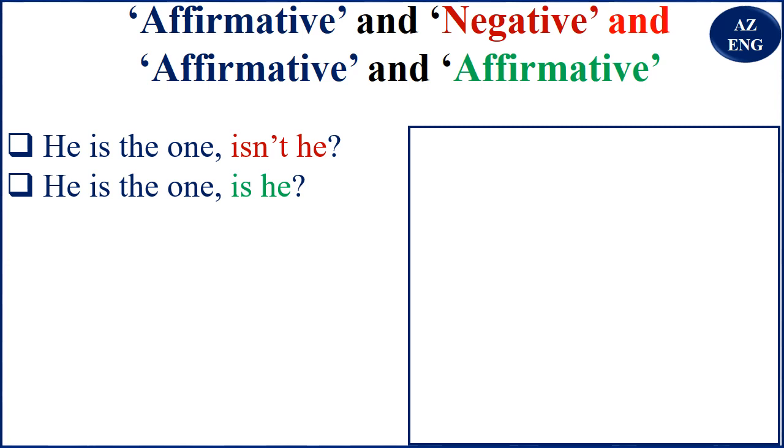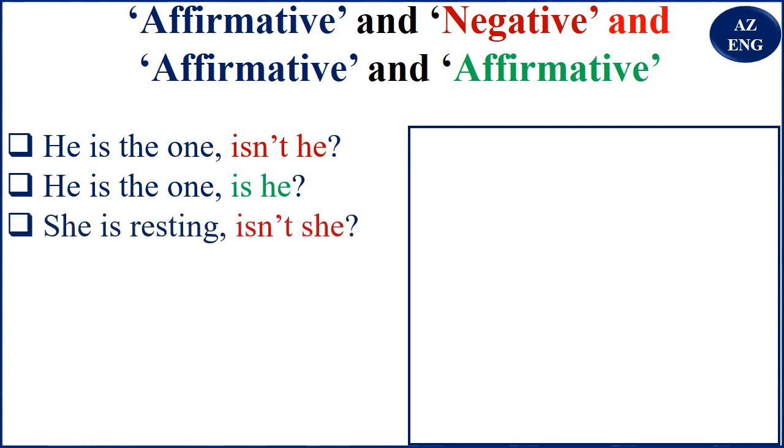Let me repeat. He is the one, isn't he? So you are saying that you think what you say is true, that he is the one. But "he is the one, is he?" is the affirmative and affirmative. You are saying that you do not know if he is the one or he isn't. So in a case like that, you use "he is the one, is he?" That is, you use affirmative and affirmative.